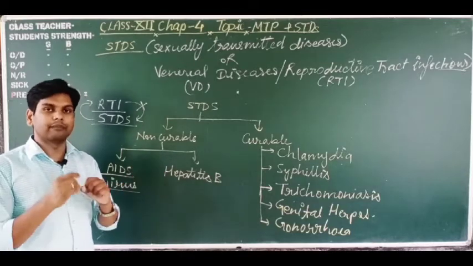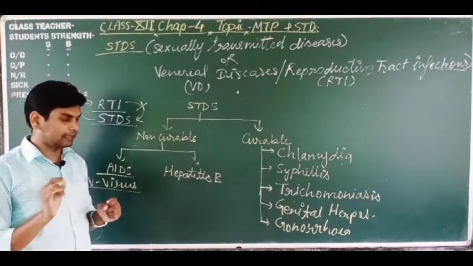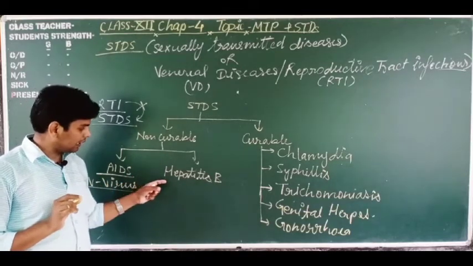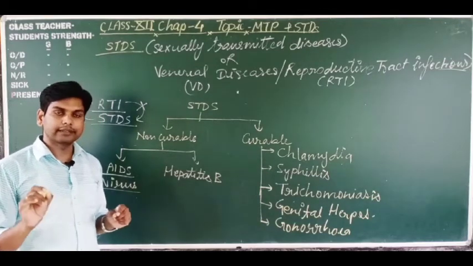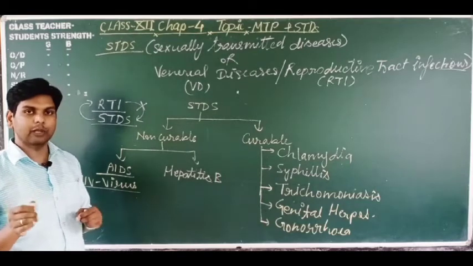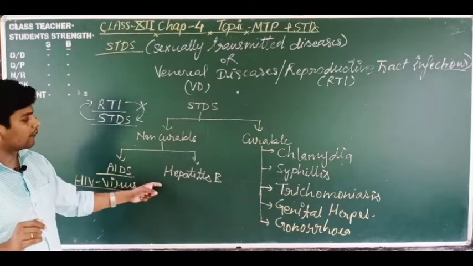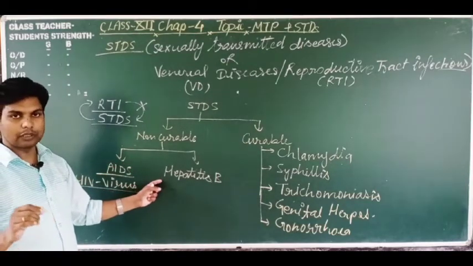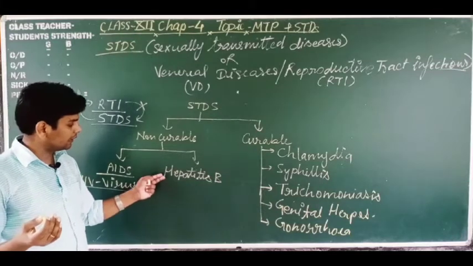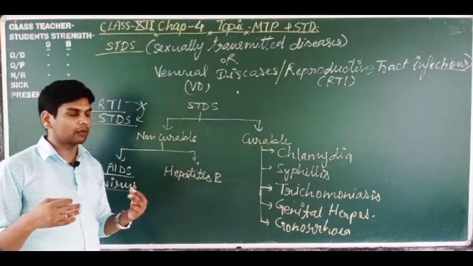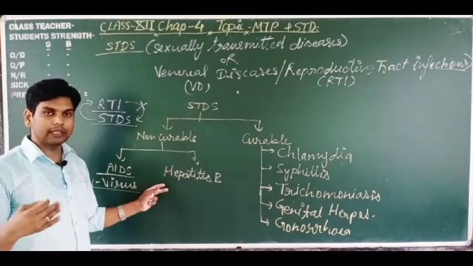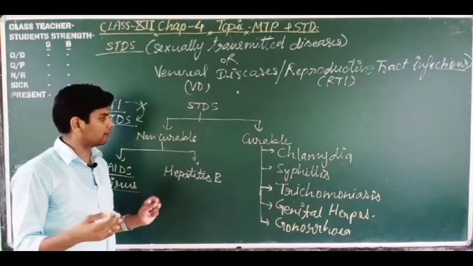These are the same, but the mode of transmission is different. Here the hepatitis virus is transmitted through the sexual organs at the time of sexual intimacy. This is also non-curable, because in hepatitis B, if it reaches the third stage, it is not curable, and it can't be prevented also.